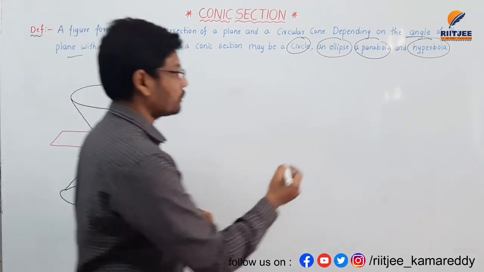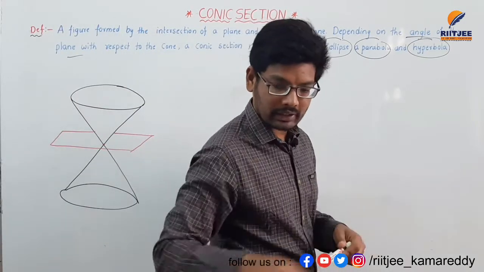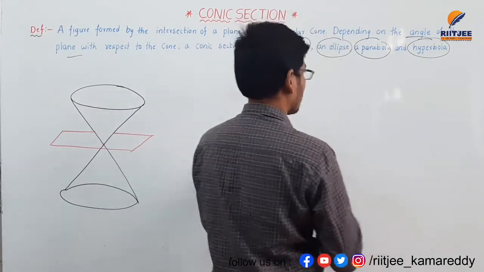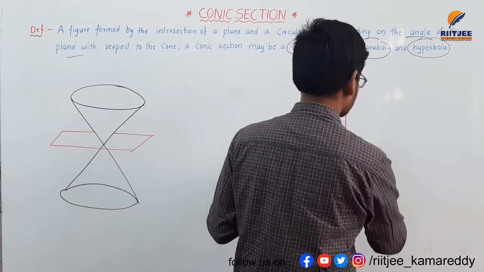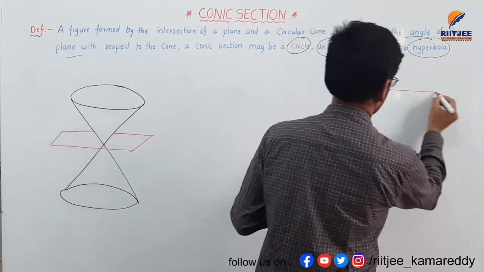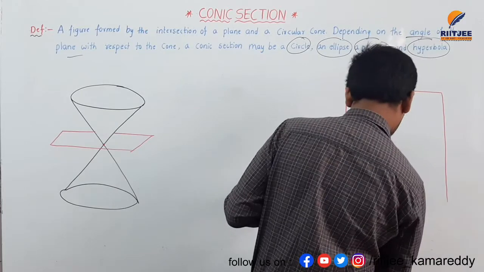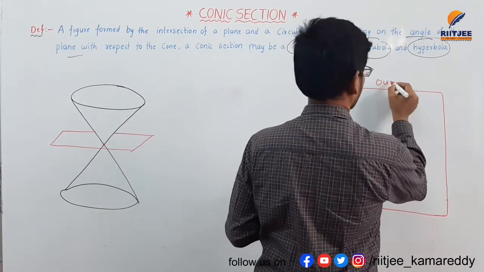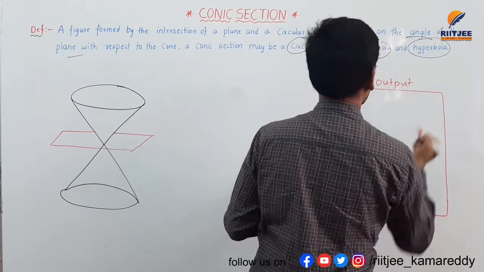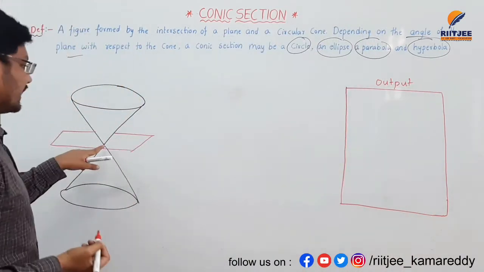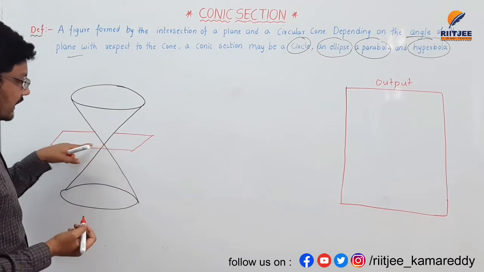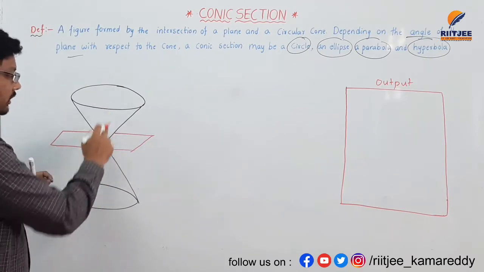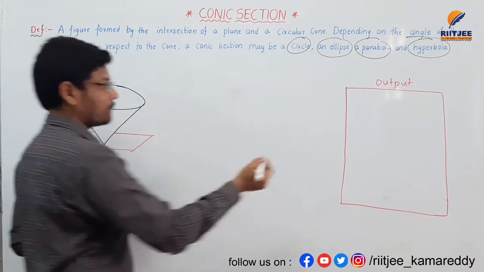So we will get the output. This is the output box I am drawing here. When a plane is touching and intersecting the overlapping circular cones, we will get only one point.